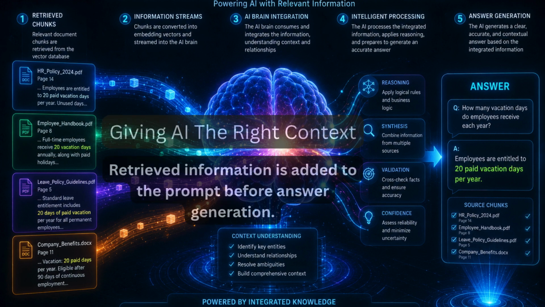Next comes the magic. The retrieved information is attached to the prompt. The AI now receives both the user's question and the relevant company documents. It's like giving the student the exact chapter needed for the exam. Now the model doesn't need to guess. It has the facts right in front of it.